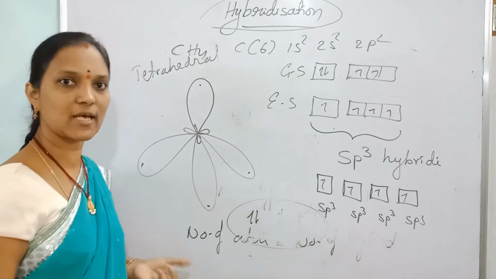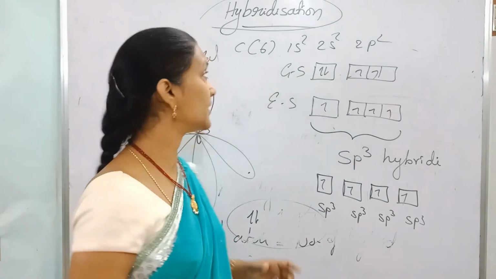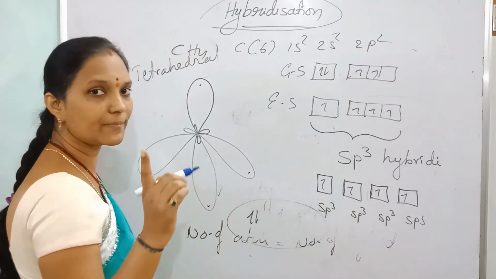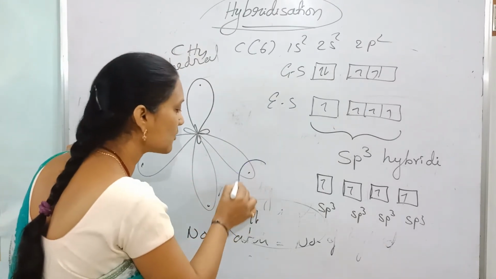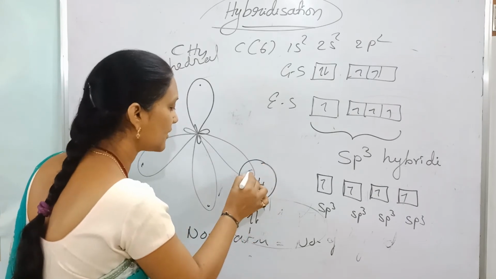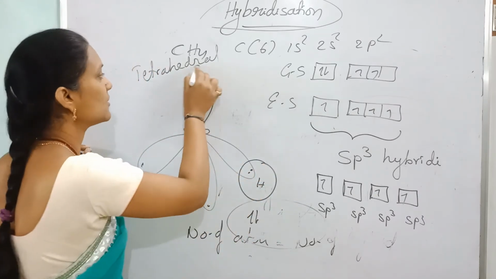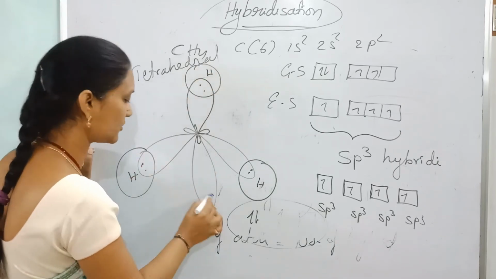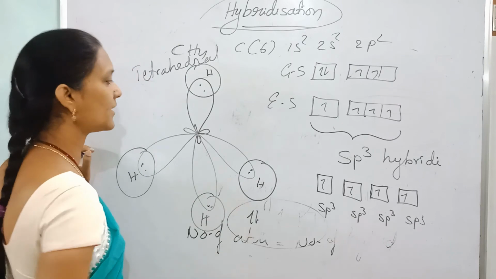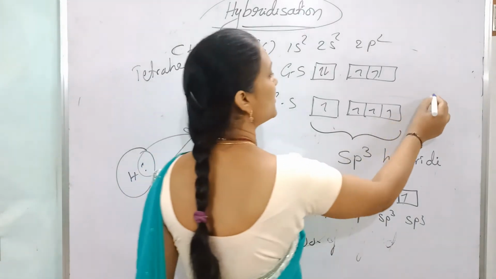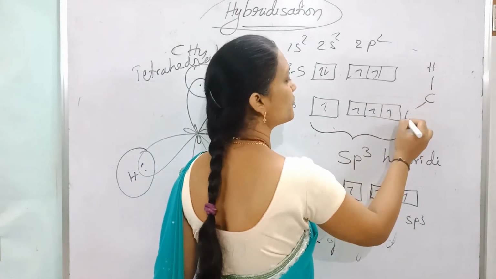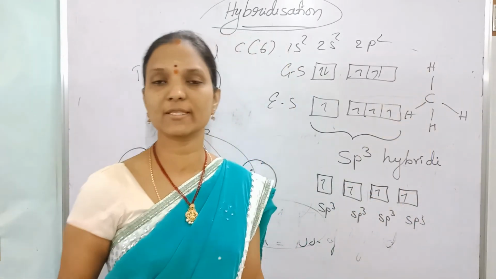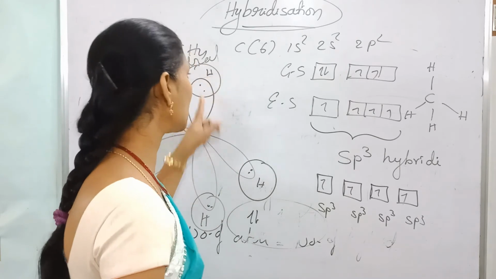Unpaired electrons mean unstable, so for stability carbon bonds with 4 hydrogens. Hydrogen has an unpaired electron in its s orbital, so each sp3 orbital overlaps with the s orbital of hydrogen and sharing takes place. Now this carbon is bonded with 4 hydrogens. Four sigma bonds are formed because hybrid orbitals always form sigma bonds, overlapping along the axis.